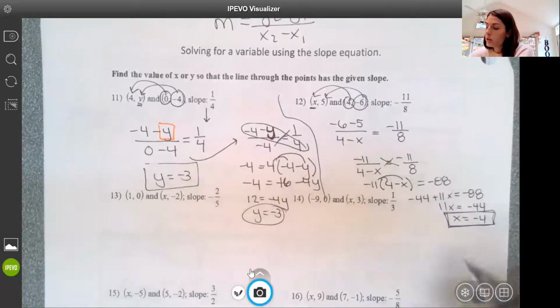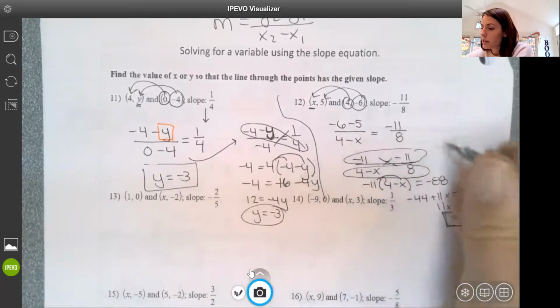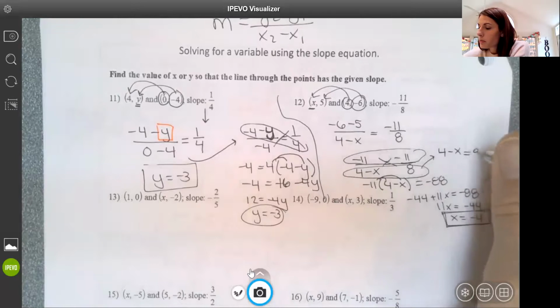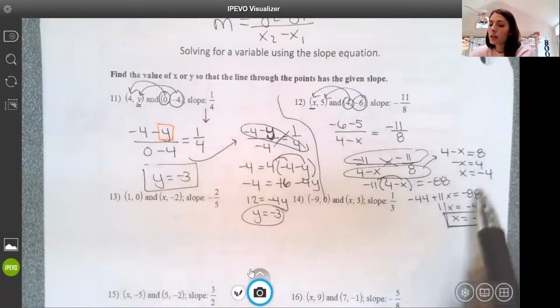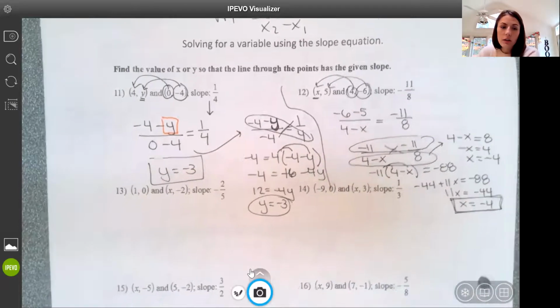Or I could have said here, well, since these are exactly the same, then this has to be equal. This would have been a faster way, right? Subtract 4, divide by -1. Okay, get x equals -4 that way too. Okay, let's look at one more together, then I'll let you try the last three.